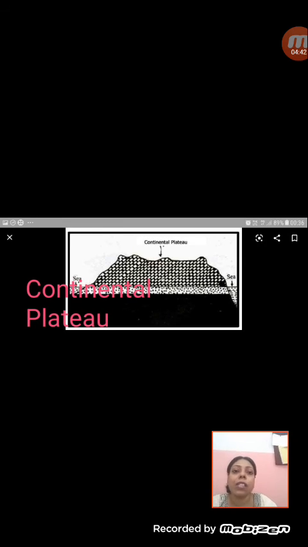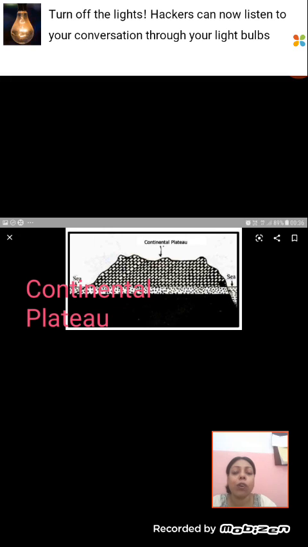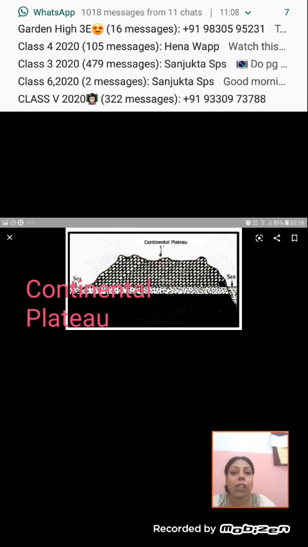Now the last one is the continental plateau. Here the whole continent has risen up as a plateau, for example the African plateau and the Australian plateau. Australia and Africa are whole continents situated on the plateau region. So these are called continental plateaus. They are tablelands on which the continents are resting. So this is all about the plateaus, how they are formed, and the different types of plateaus.